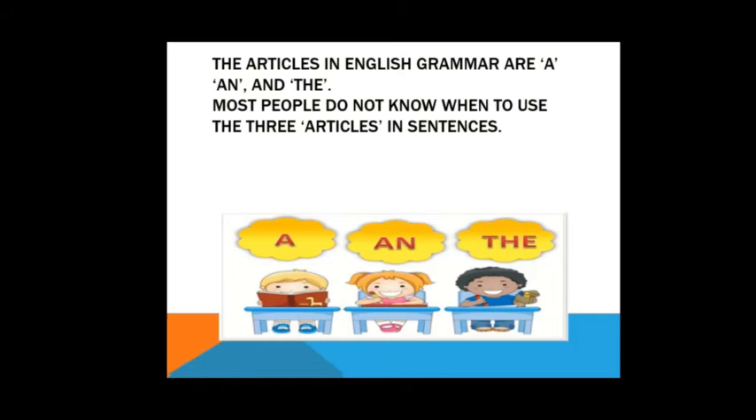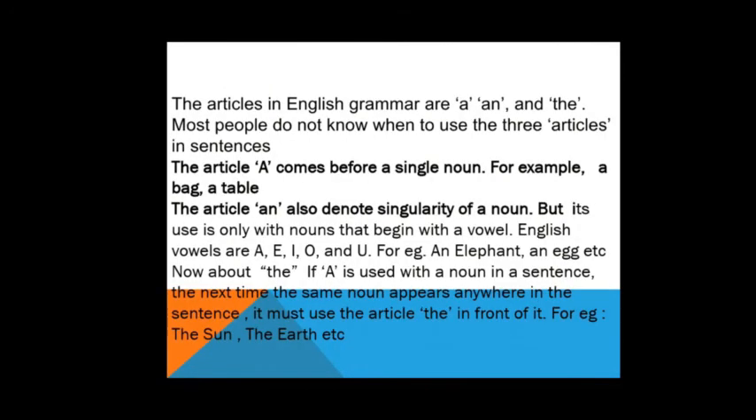The articles in English grammar are a, an, and the. Many times, children, people don't know when to use the three articles in a sentence. Many times it happens that they don't know where to use all three. So we'll understand where to use them. You don't have to write this explanation in the classwork.